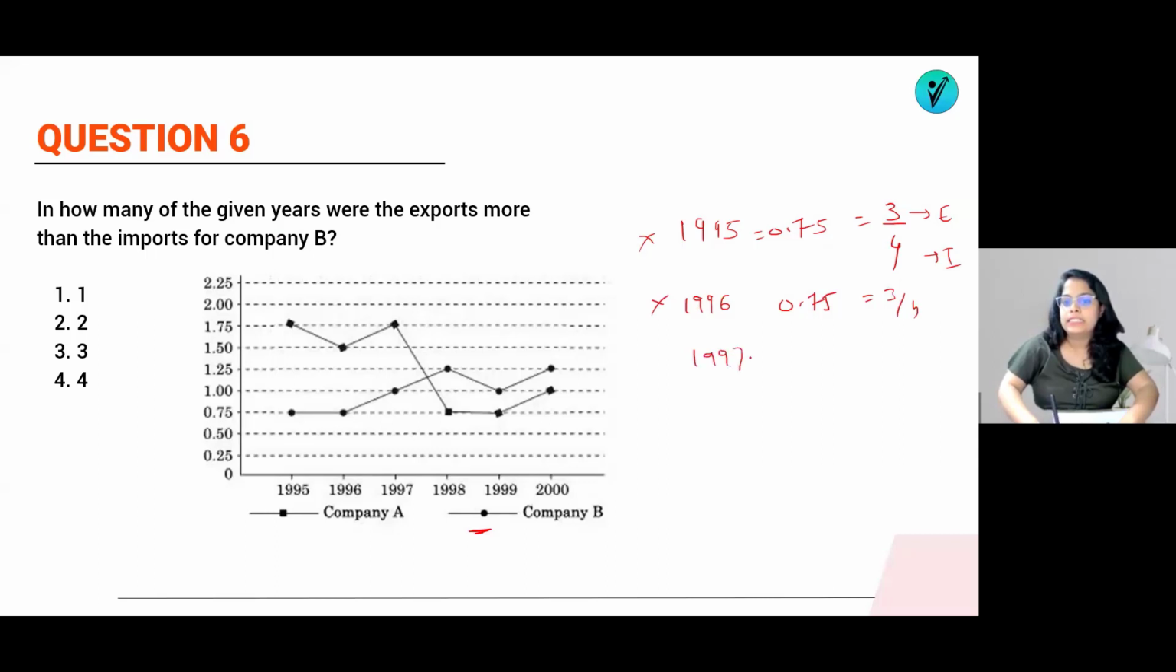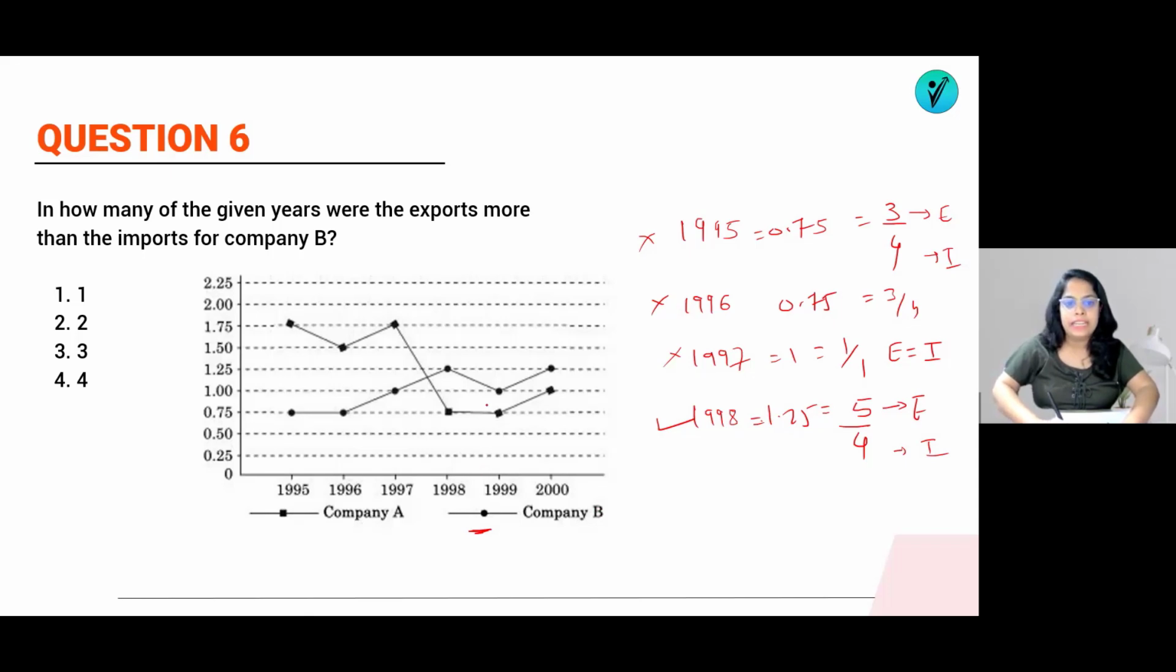Then 1997. 1997 ratio is a 1. 1 means 1 by 1. So this export is equal to import. So again, this is not the correct one. Then 1998. 1998, what is the ratio? 1.25. 1.25 means it must be equals to 5 by 4. So if export is a 5, import will be 4. Means export is a more than import. So 1998 is a correct.